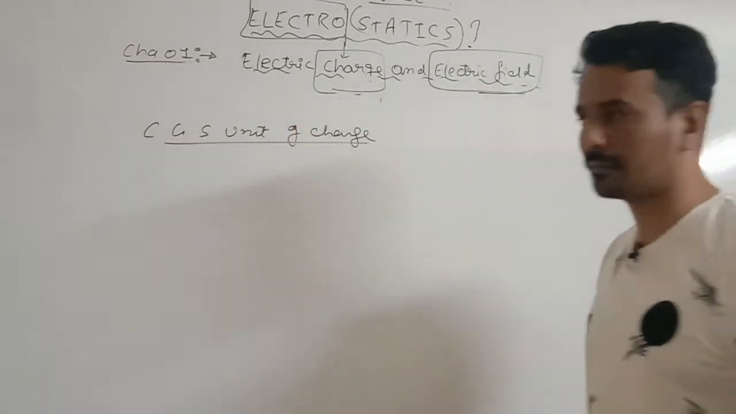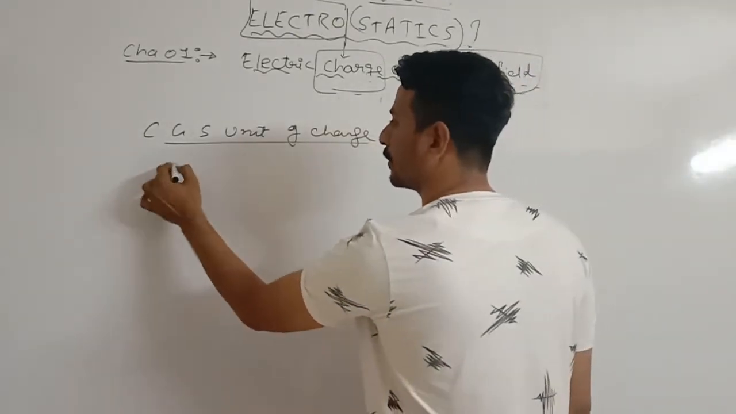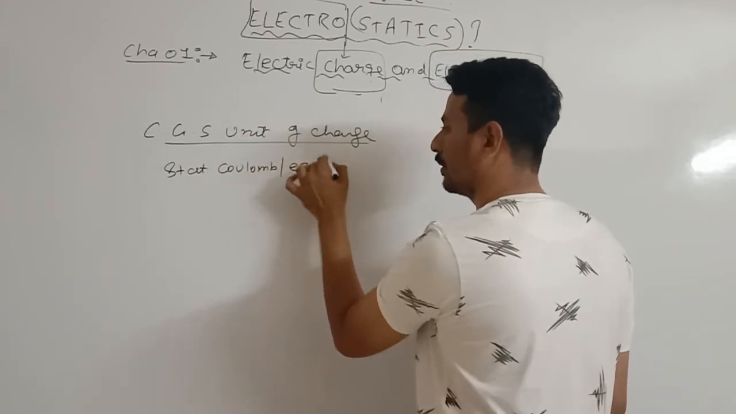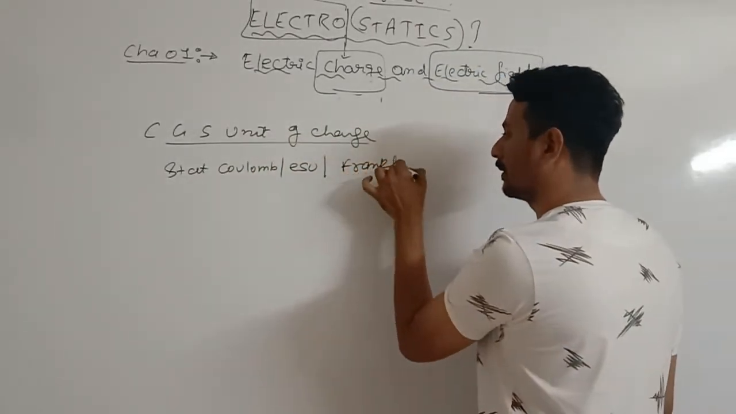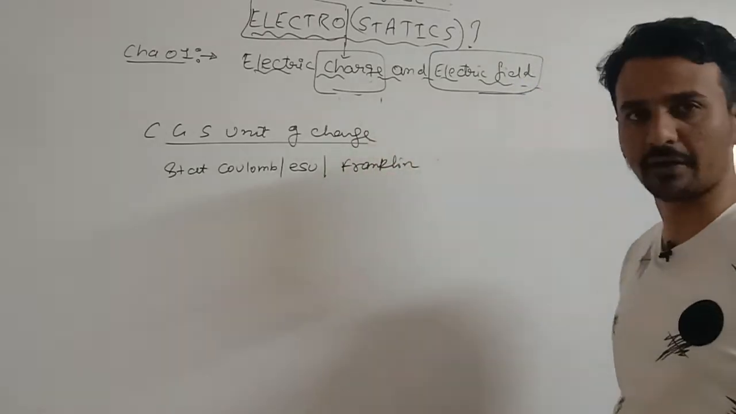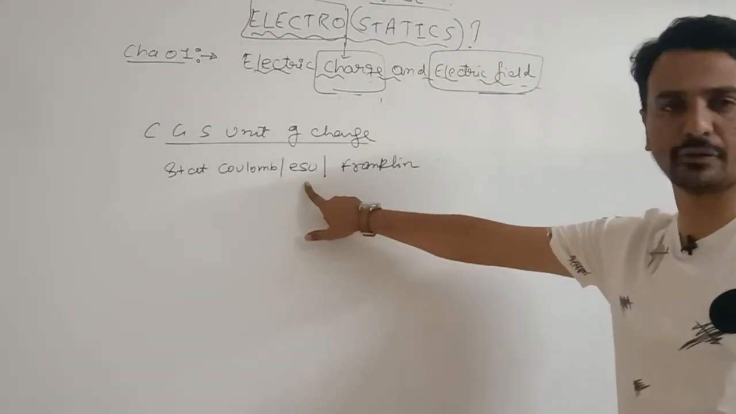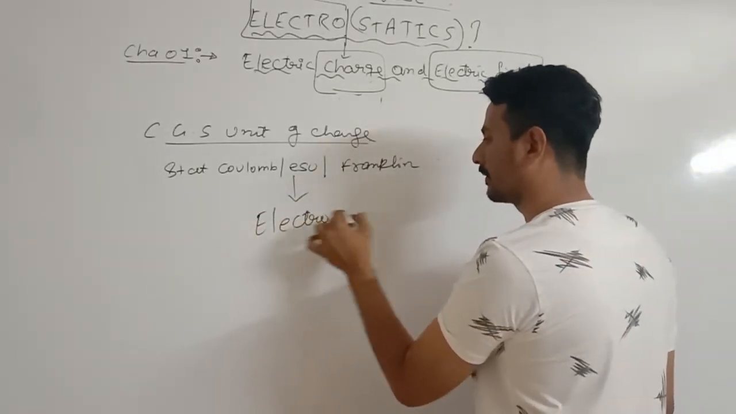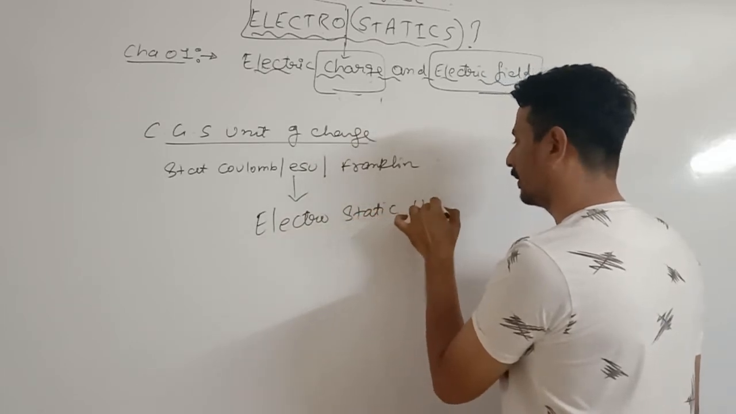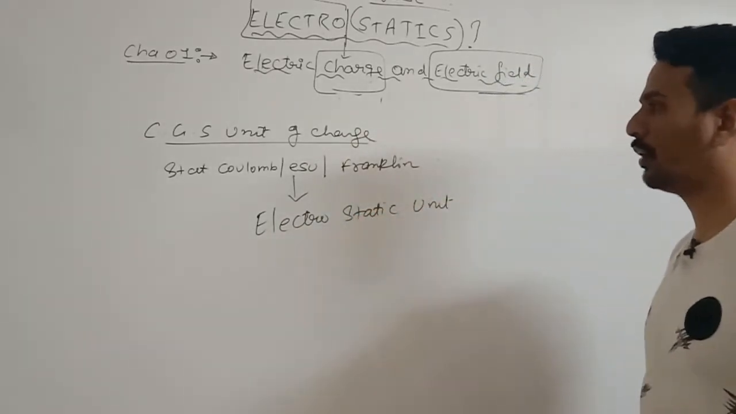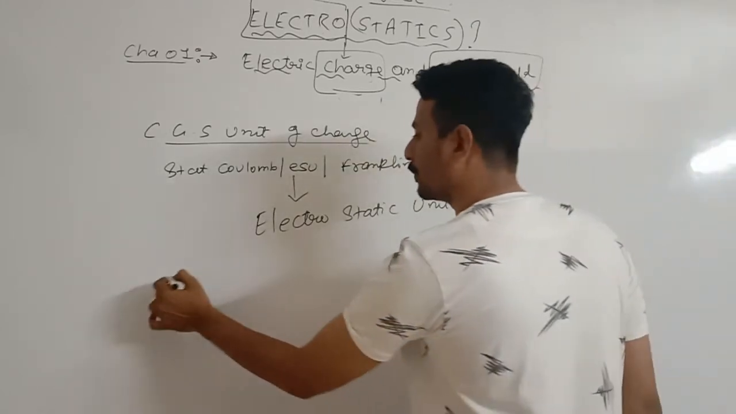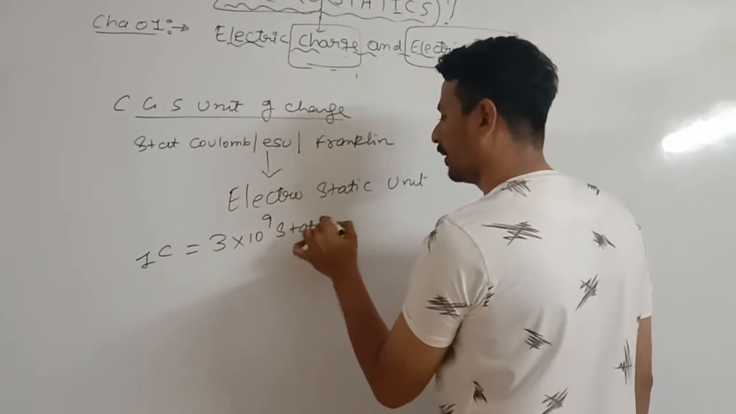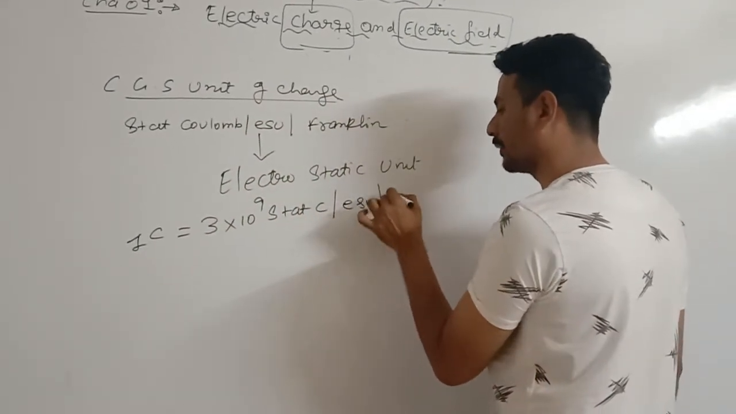The SI unit is the coulomb. Similarly, the CGS units of charge are the statcoulomb, ESU, and Franklin. These are all CGS units of charge. ESU stands for electrostatic unit. So these are all CGS units of charge, and 1 coulomb is equal to 3 into 10 raised to 9 statcoulomb, or you can say ESU, or Franklin.